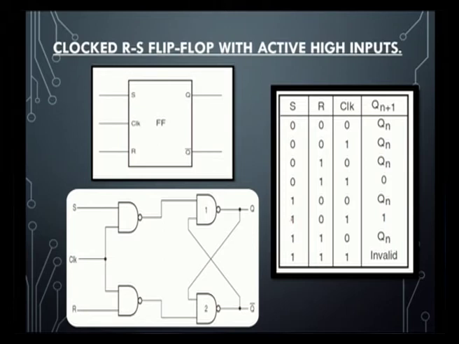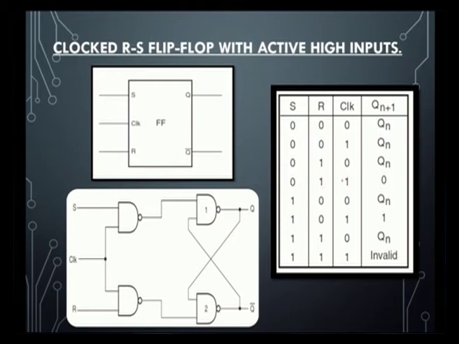When S is equal to 1 and R is equal to 0, with clock high. Whenever the clock is high, only then the circuit will perform, and we already know from the symbol this flip flop is active high input. So S is equal to 1 and R is equal to 0 will be the set state, and S is equal to 0, R is equal to 1 will be the 0 state.